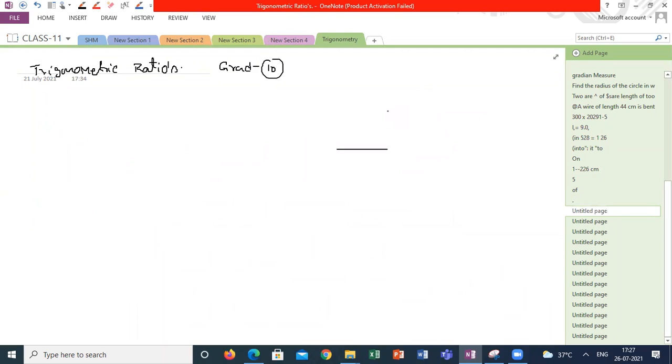Suppose I am taking a right angle triangle. I'm taking so many different right angle triangles. I can see 5 right angle triangles with a common angle. Guys, are you clear what I'm trying to say? So it is right angle at A, BC is the hypotenuse. Based on the right angle, this is the right angle for the first triangle, this is the right angle for the second triangle, this is the right angle for the third, fourth, fifth. So I'm getting different triangles here.